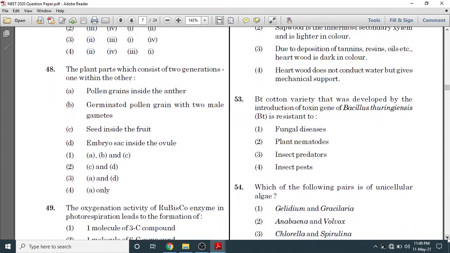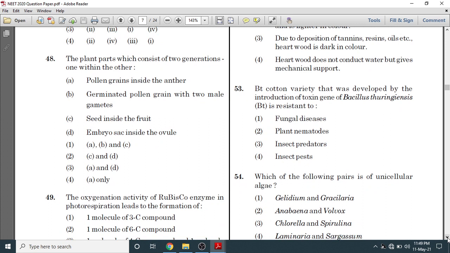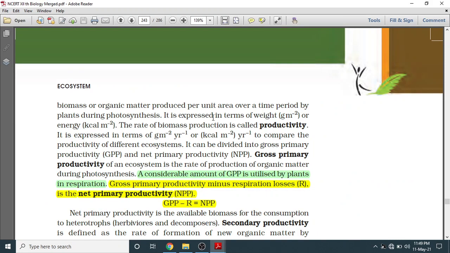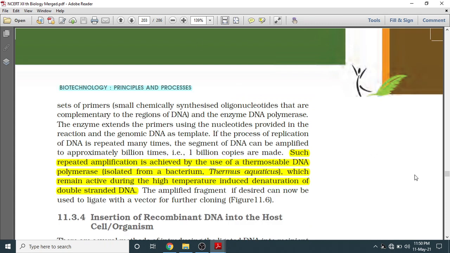Question number 53 was asked from class 12th, page number 208. The Bt cotton variety that was developed by the introduction of the toxin gene from Bacillus thuringiensis is resistant to what?